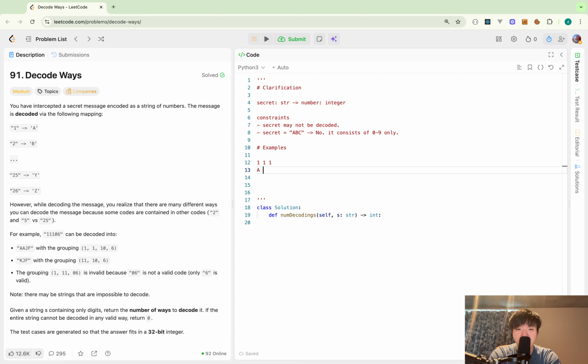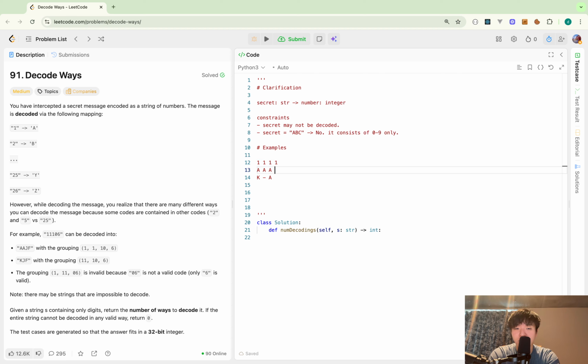For the first one, I have two options: take 1 as A, or take 11 as K. When I take K, the second one cannot be used anymore, and the only option is using A.